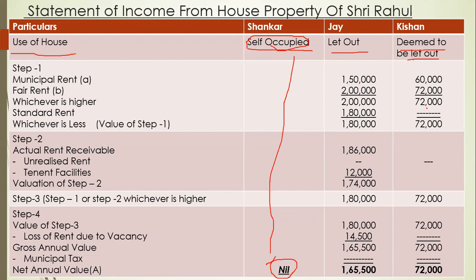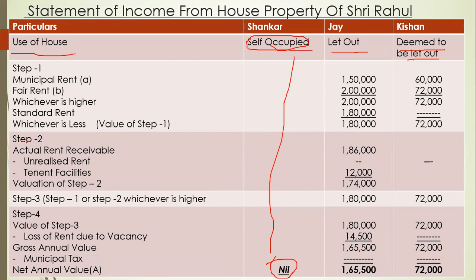So we can add columns of houses and easily calculate in one statement only. Then why waste time making 2, 3, 4 statements? Because if you want to make individual statements, you have to make a statement for whichever house's information is given.